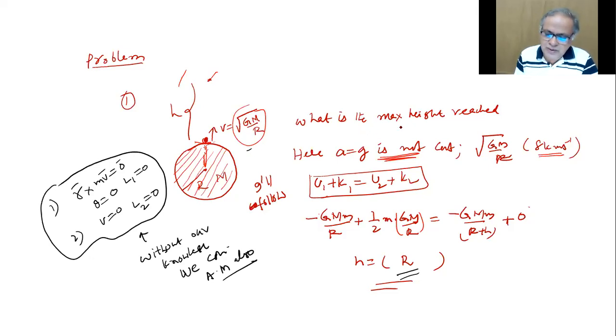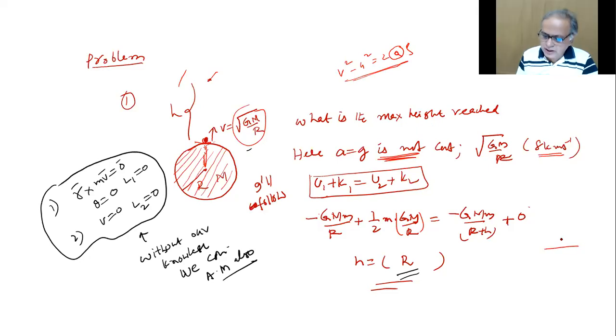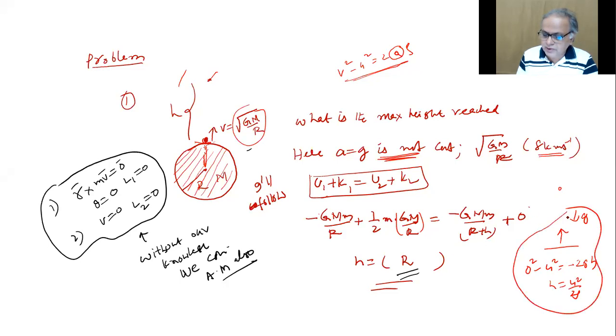Here, what is the maximum vertical height reached? You can't write v square minus u square equals 2as, children. a is not constant, right? When we threw bodies in kinematics, we took g as constant and wrote 0 square minus u square equals 2 into minus g into h max, so h equals u square by 2g. We cannot apply it now because g is not constant for a high velocity like that.